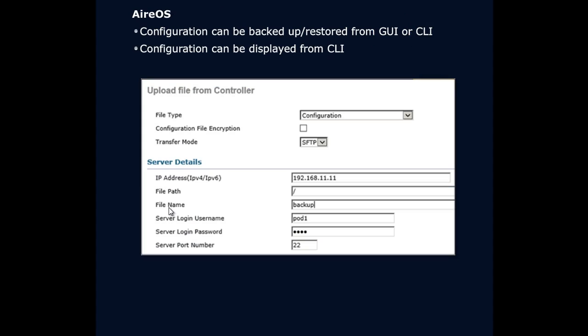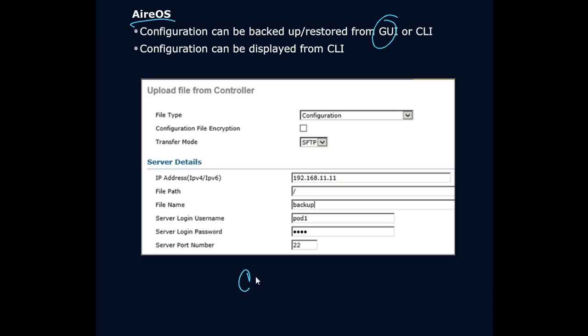Now for AirOS, we have a different type of configuration options available to us. We have the ability to back up and restore from the GUI or CLI. Now, from the CLI, it's exactly the same as it was for the AP.